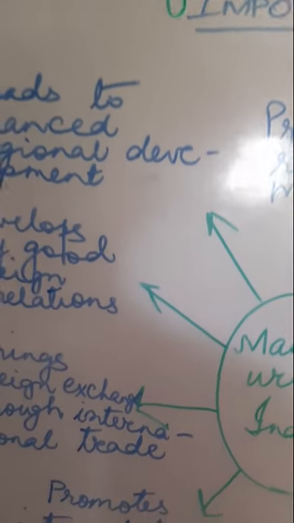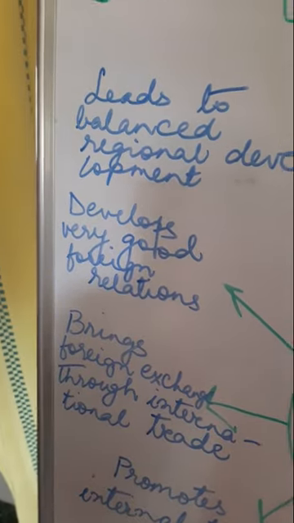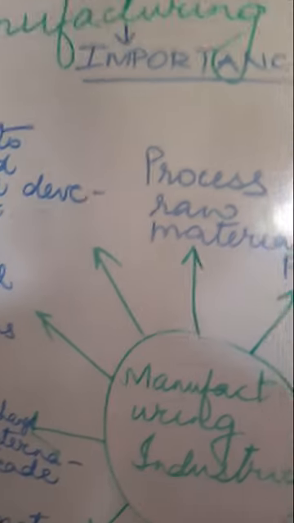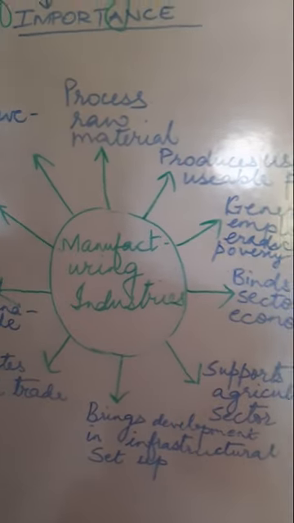And then of course, if we sum up the manufacturing industry, we can easily see there are so many benefits. I'm going through them again.